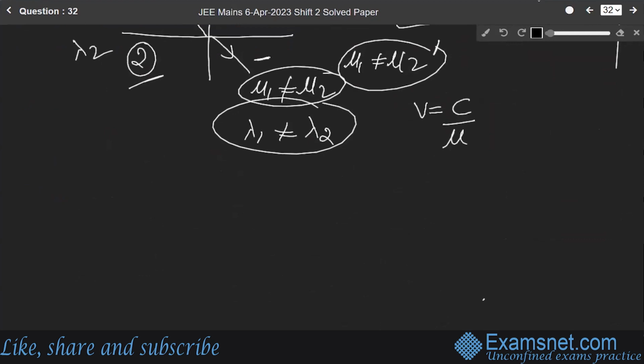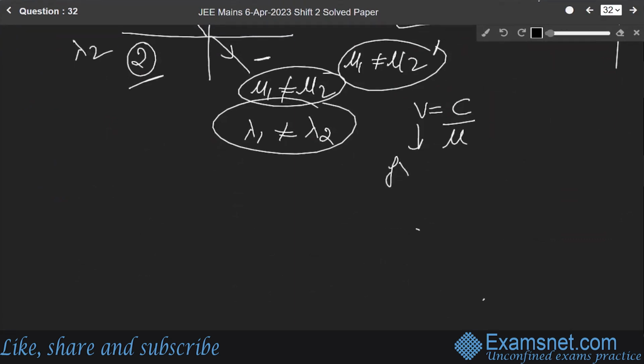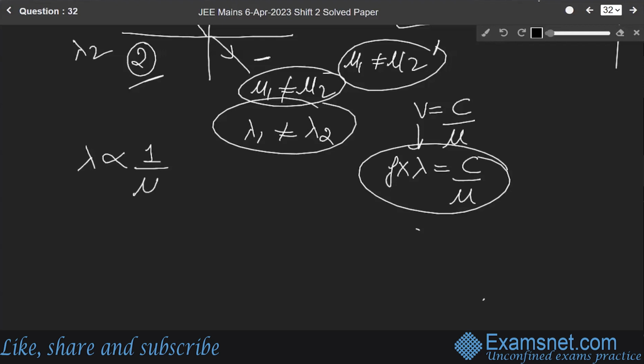This V can be written as frequency times lambda equals C over mu. So lambda is directly proportional to 1 over mu. As mu changes, lambda also changes.